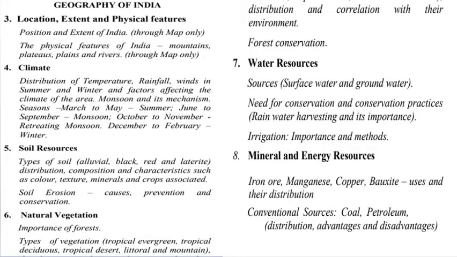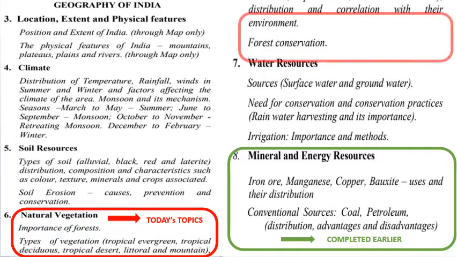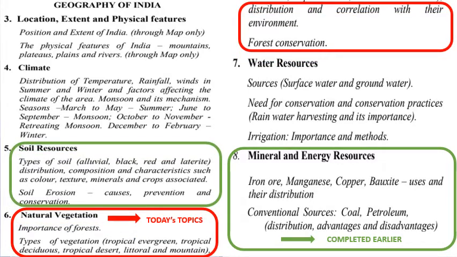We'll again take a look at the syllabus. These are the topics in green which are completed, and the topics in red are today's topics. Just the previous class we completed soil resources, and now we'll be doing chapter number 6, which is natural vegetation, importance of forest, types of vegetation: tropical evergreen, tropical deciduous, tropical desert, littoral, and mountain. So we'll be discussing 5 types of forest.